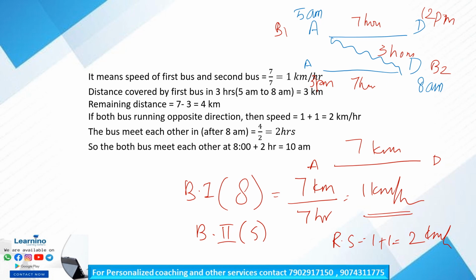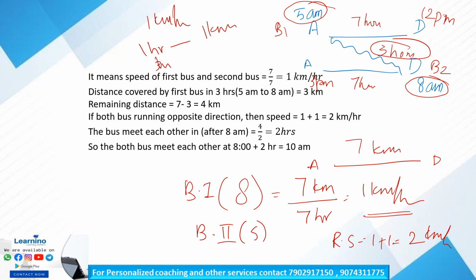Okay. So since bus 1 starts at 5 a.m. and bus 2 starts only at 8 a.m., bus 1 travels 3 hours extra. So bus 1 speed is 1 kilometer per hour. So for 1 hour it travels 1 kilometer. For 3 hours it travels 3 kilometers. So it travels 3 kilometers out of the total 7 kilometers. It has already traveled 3 kilometers, so the remaining distance is 4 kilometers only.